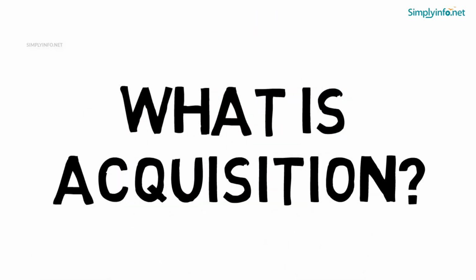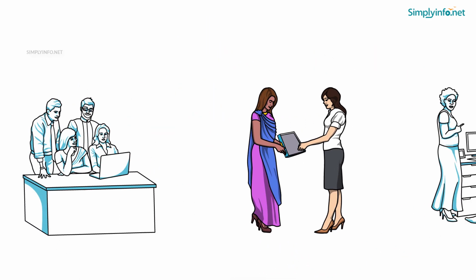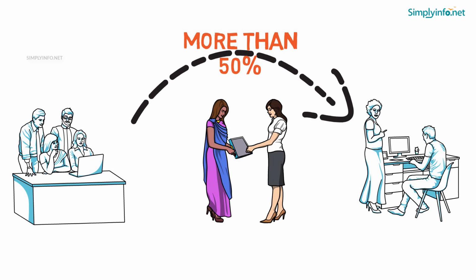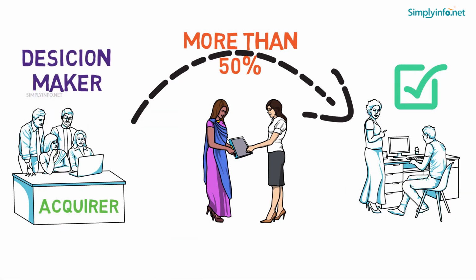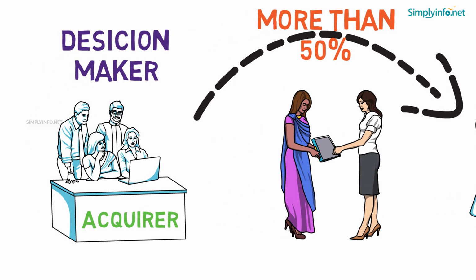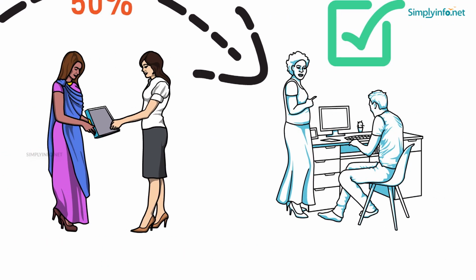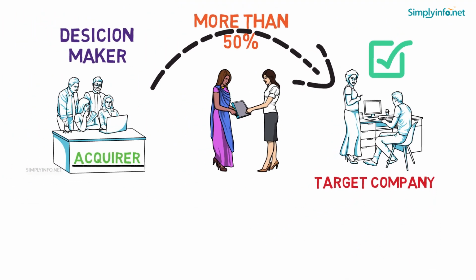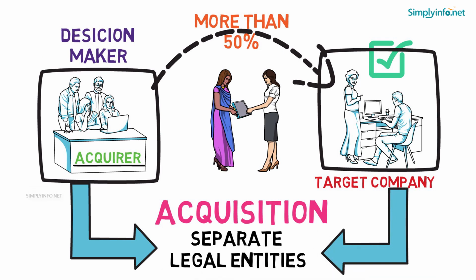What is acquisition? An acquisition is a transaction where one company purchases more than 50% of the target firm's stock and other assets, which allows the acquirer to gain control of the company and to make decisions about the newly acquired assets without the permission of the company's shareholders. The purchaser is called the acquirer and the company purchased is called the target company. In acquisition, both the companies continue to exist as separate legal entities.